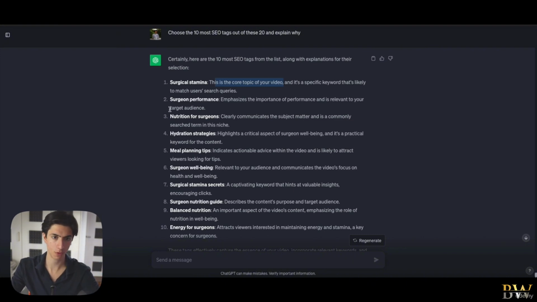Why is surgeon performance, for example, a very search engine optimized tag from this list? Why is it ranked number 2? Because it emphasizes the importance of performance and it is relevant to our target audience, right?